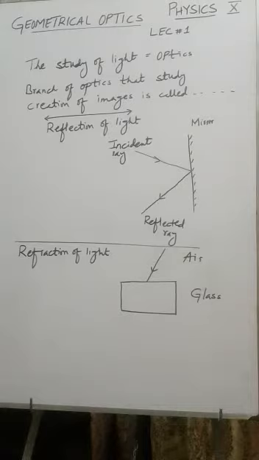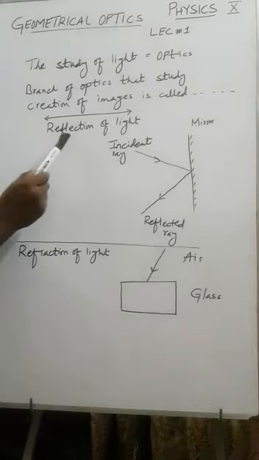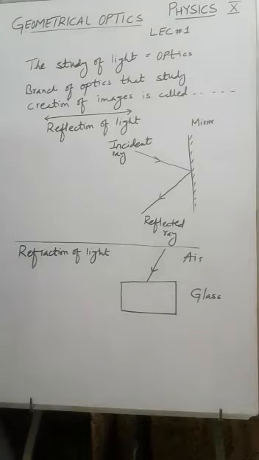I think this definition is clear to you. Like when you use the lenses, when you use the mirror, so for different objects images are formed. So this branch of optics, which focuses on creation of images, is known as geometrical optics. Now the first topic that I am going to discuss after the definition of geometrical optics is reflection of light. So be careful, many students mix up these two topics, reflection and refraction. Don't mix up these two, so be careful.